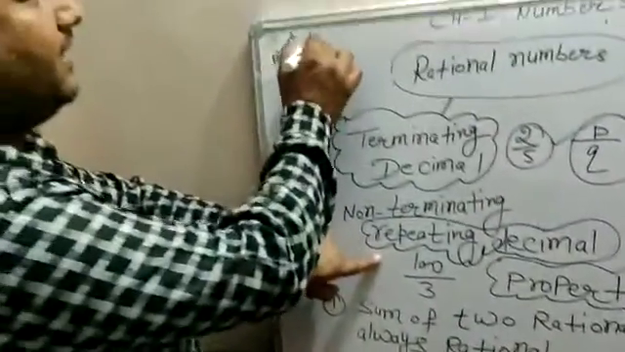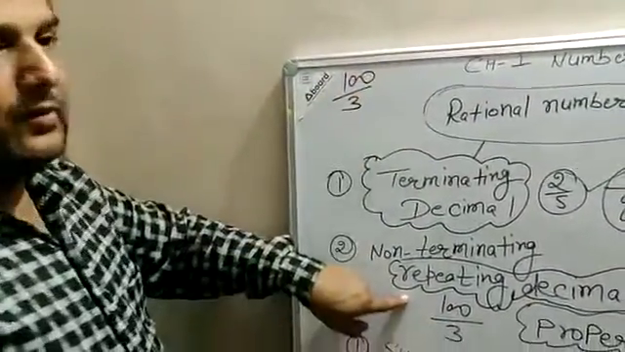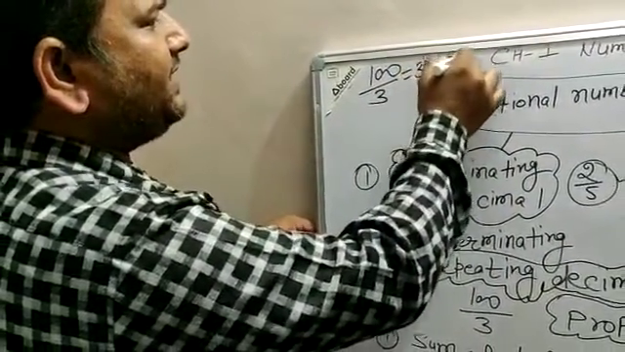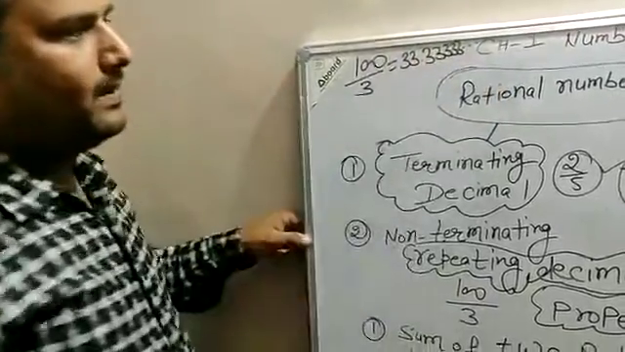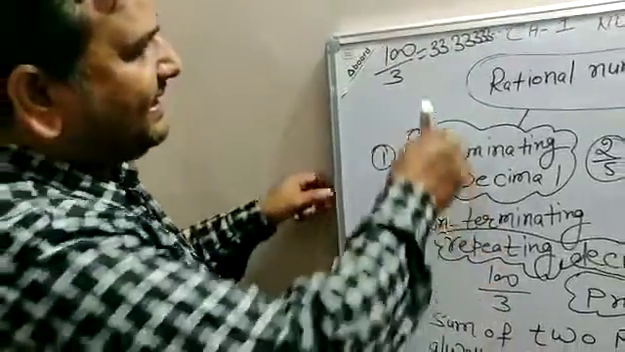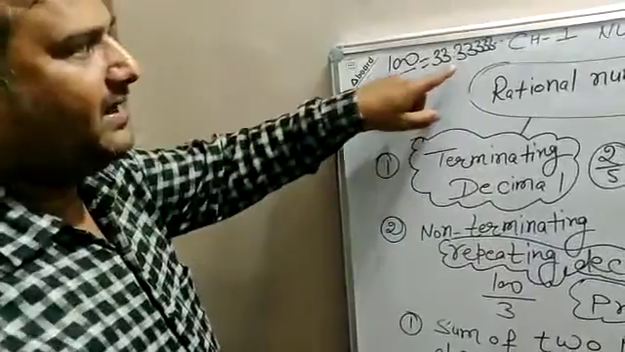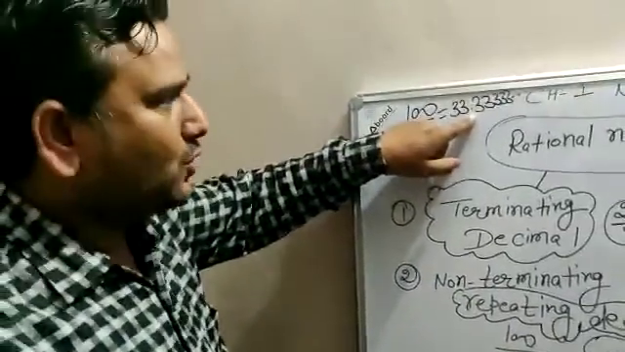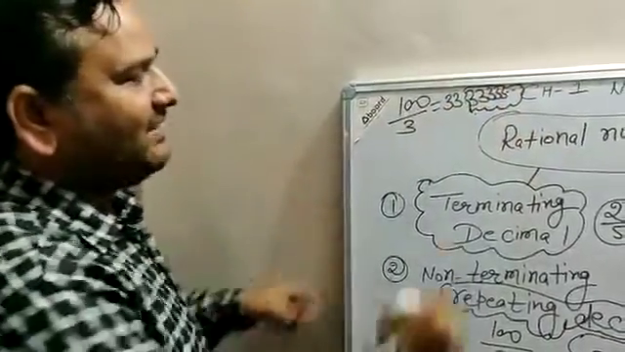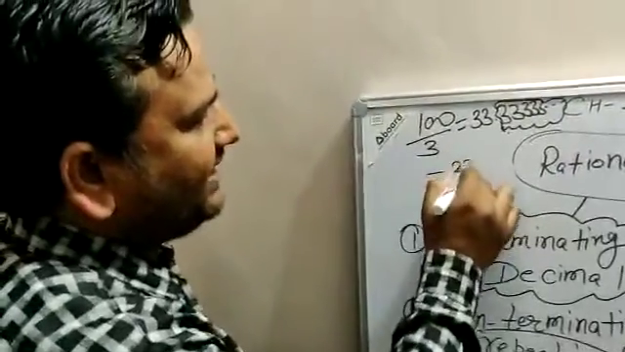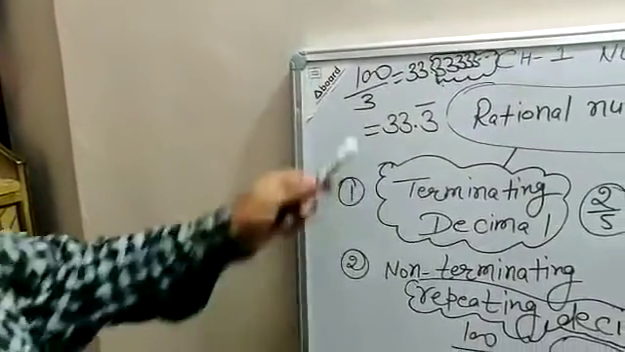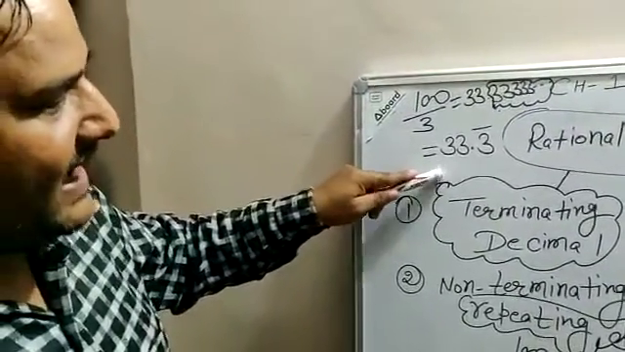Suppose we have the number 100 upon 3. You get your answer near about 33.3333333 and so on as you go on dividing. This is an endless process. So this number is non-terminating, meaning we do not get remainder 0, but after the decimal the digit repeats itself, and we can write this as 33.3 bar. So this number is said to be a non-terminating repeating decimal expansion.